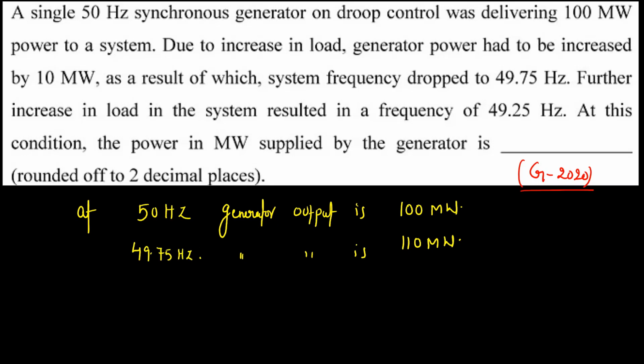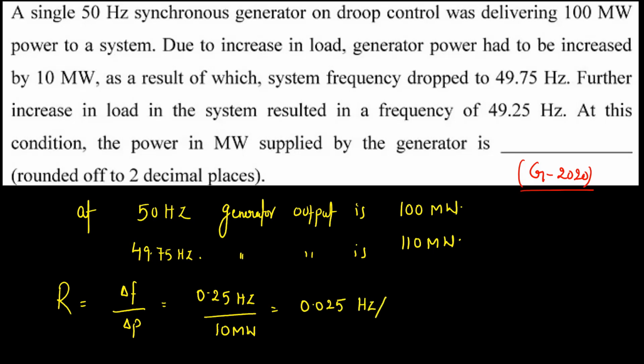Now, if I calculate my speed regulation parameter, it is delta F by delta P. The change in frequency is 0.25 hertz for an extra loading of 10 megawatt. This is one more way of calculating the speed regulation parameter. So this will become 0.025 hertz per megawatt. That means for 1 megawatt loading, the frequency is falling at the rate of 0.025 hertz.